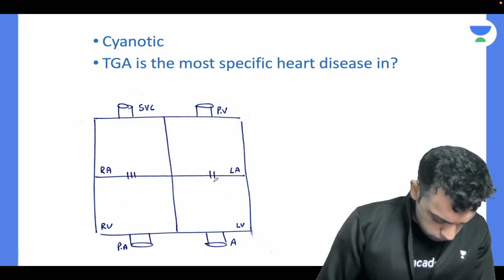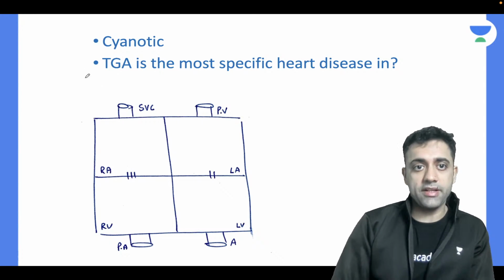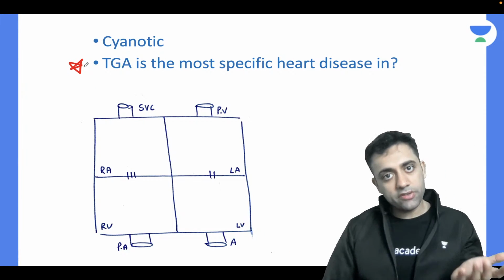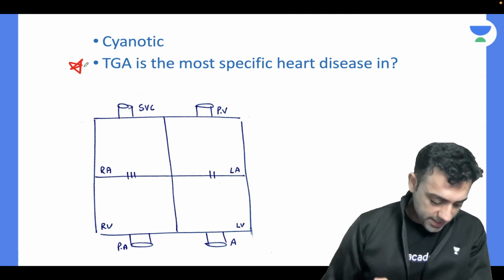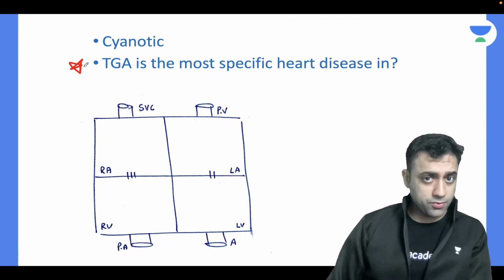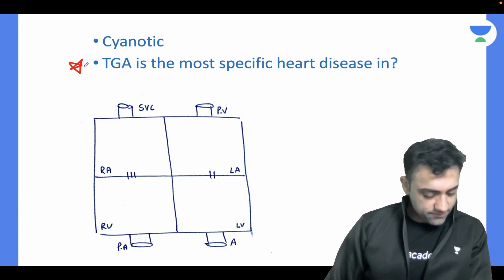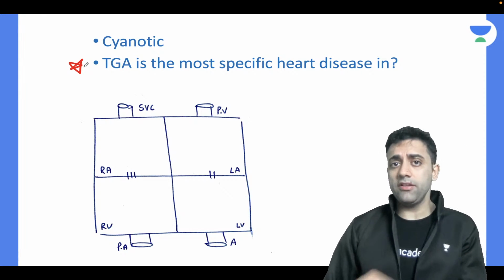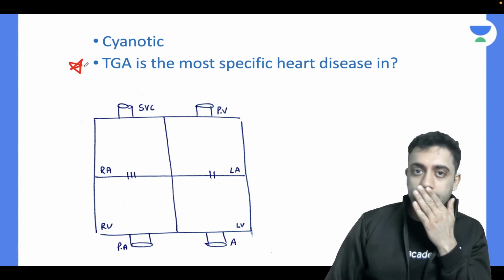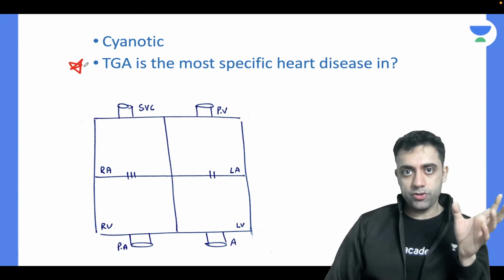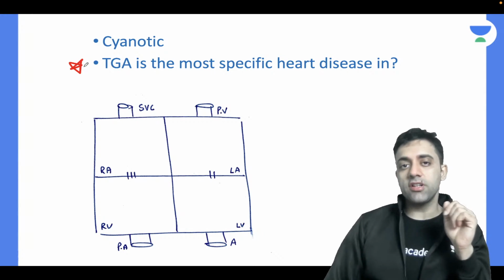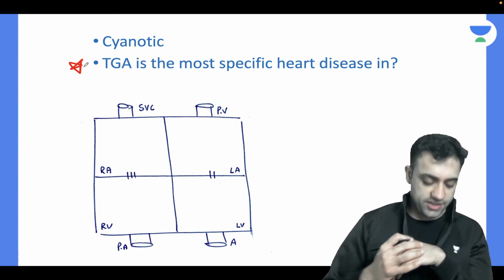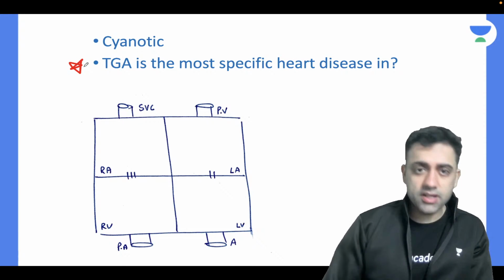Let's see. Who will tell me TGA is the most specific congenital heart disease in which condition? This is another beautiful exam question. Let's see if you can answer. Zainab Akhtar is a new student and she's answering really well. Okay, Mona Lisa, yes, I noted, you're right. So Rashi Rastogi, yes, if you don't operate in the case of TGA, the baby will expire. That window period, I'll tell you in further slides, how many hours or days a baby will have if you don't repair the TGA. So yes, exactly. Rachna is right.